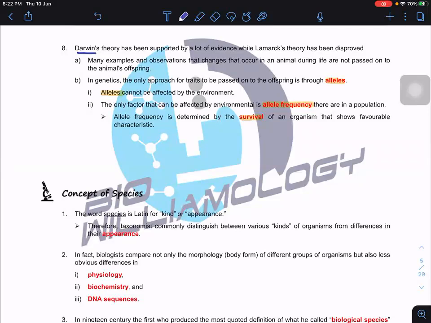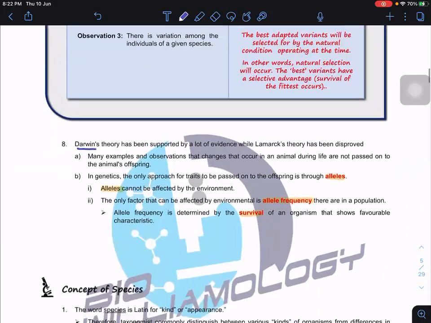Over a long period of time, if the environmental factor remains constant, you will see more organisms showing the favorable characteristics, because it is determined by the survival of the organism. Okay, so with this, we are done with evolution.